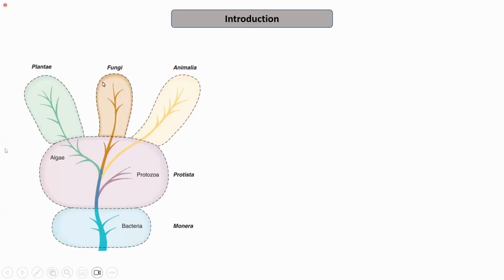According to the R.H. Whittaker classification, all the prokaryotes were classified into the kingdom Monera, while all the eukaryotes were classified into different kingdoms like Protista, Plantae, Fungi, and Animalia. On the basis of the different modes of nutrition, all the eukaryotes were further divided into different kingdoms. And today we are going to learn about the characteristics of kingdom Animalia.